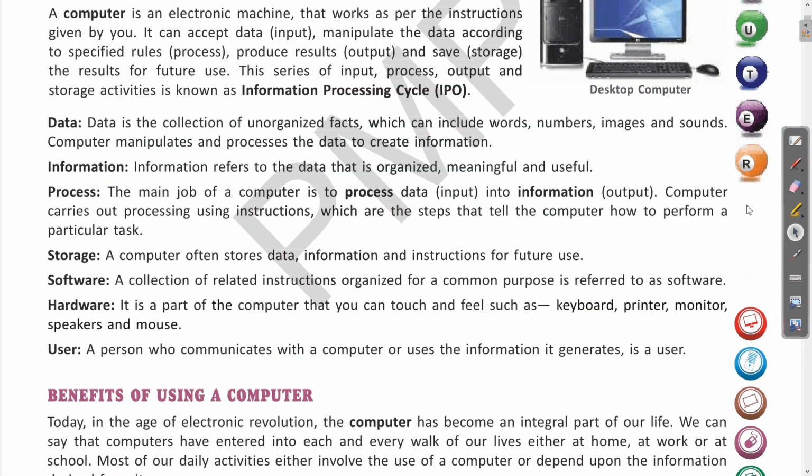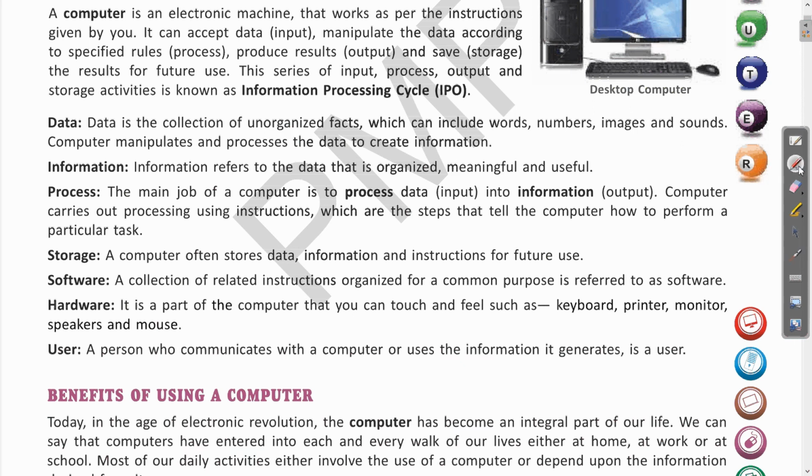So first is data. Let us see, what is data? Data is a collection of unorganized facts which can include words, numbers, images and sounds. The computer manipulates and processes the data to create information. So what is data? Data is any unorganized fact.